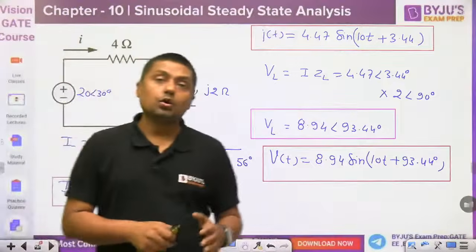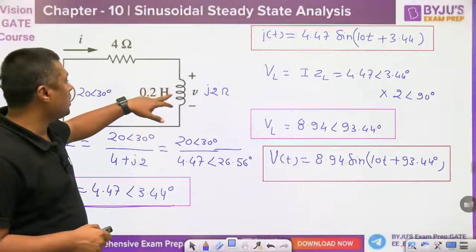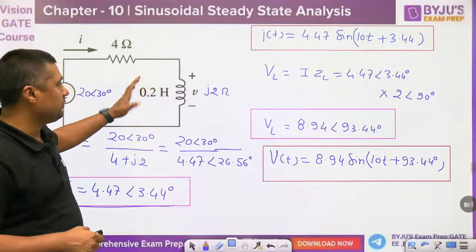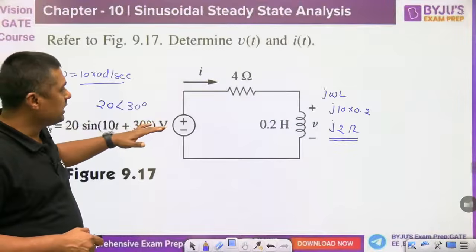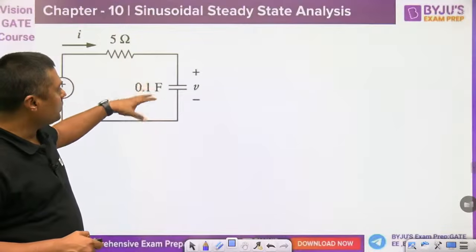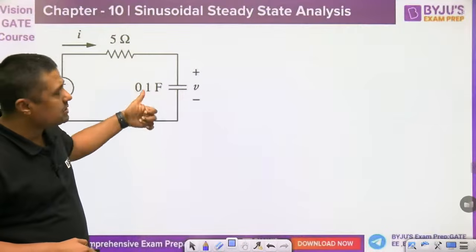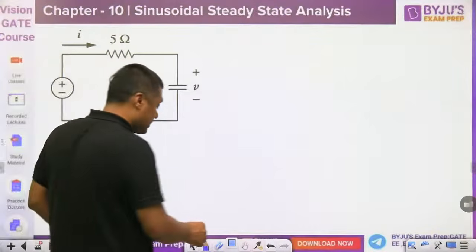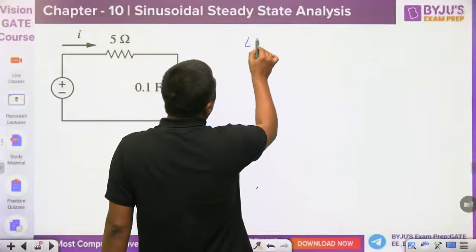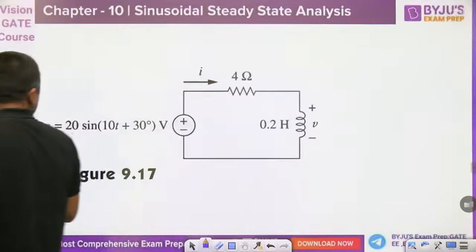Okay. So when we are getting the output across the inductor, it is a high pass filter. It will pass the high frequency signal and block the low frequency signal. And the RC circuit is a low pass filter. When we are taking output across the capacitor, it will pass the low frequency signal, but block the high frequency. For high frequency, the capacitor will act as a short circuit. So it is a low pass filter. Okay, RL and RC circuit.